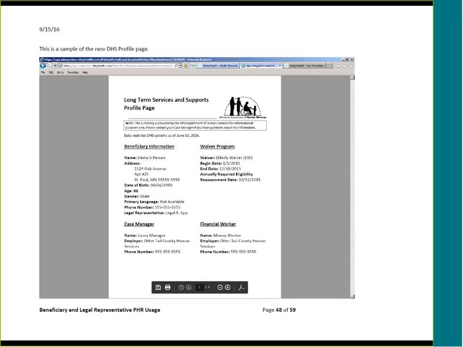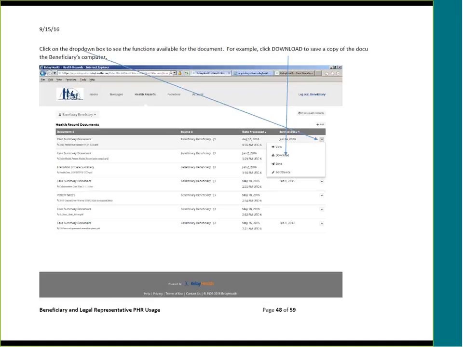This is a sample of the new Department of Human Services profile page, which provides several pieces of information on a single document for the convenience of you as a legal representative and for the case manager and other staff that are providing long-term services and support. Click on the drop-down box to see the functions available for a document. For example, click Download to save a copy of the document to the beneficiary's computer.